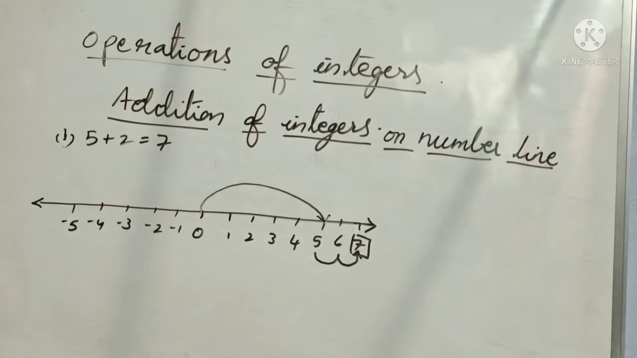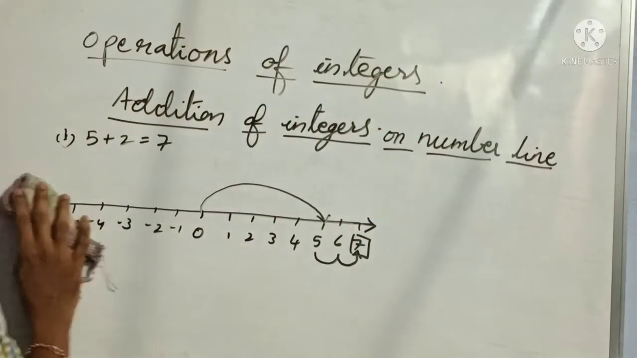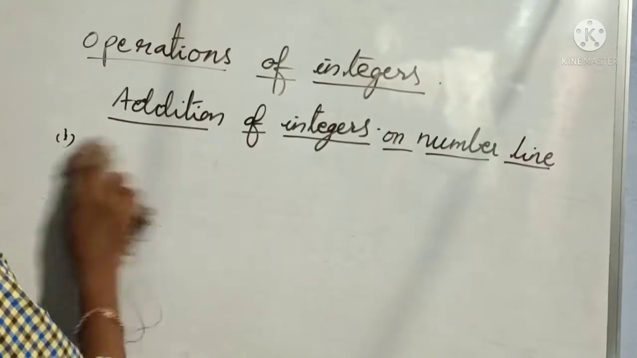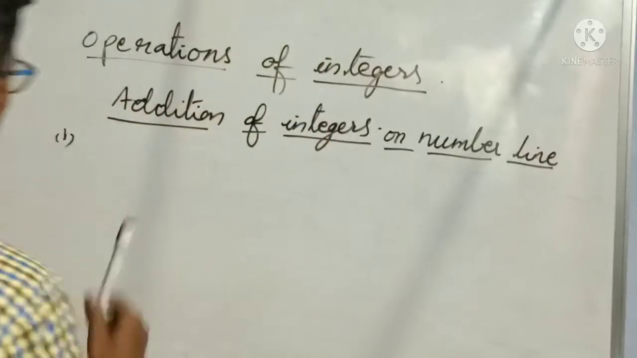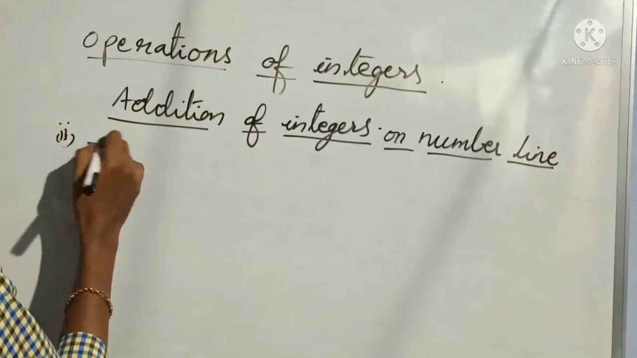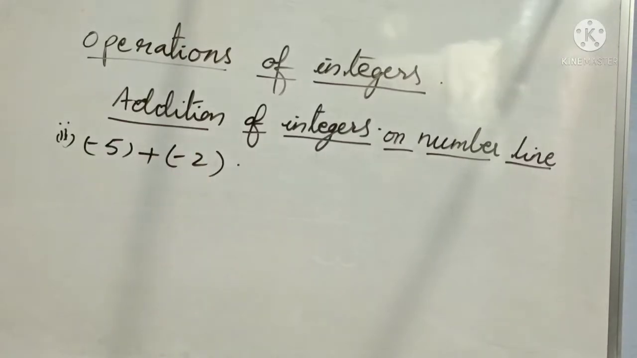Clear? Now let us see how to add negative integers on the number line. Suppose this is -5 plus -2. Now how to add? Let us see now. So second one, -5 plus -2. How to add?